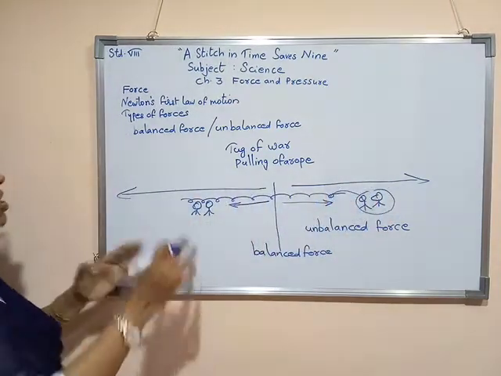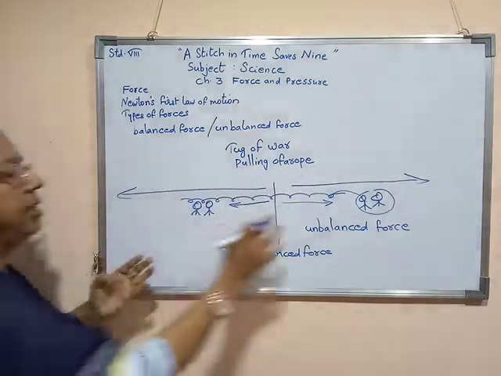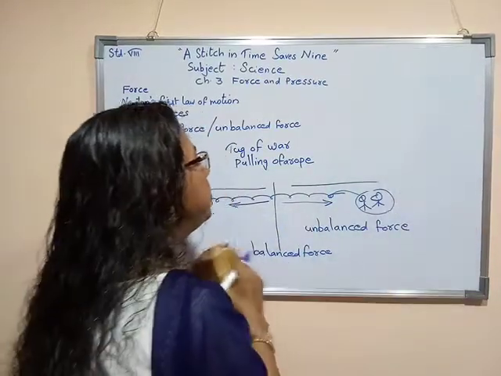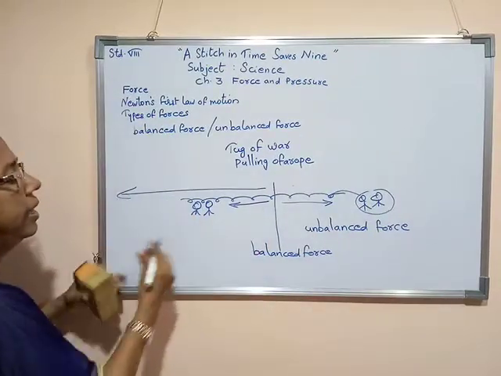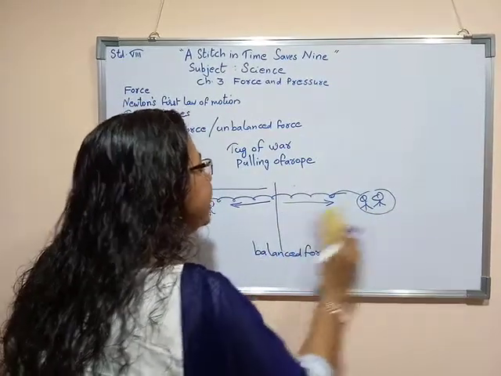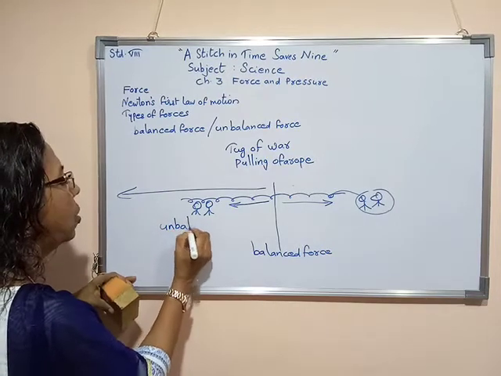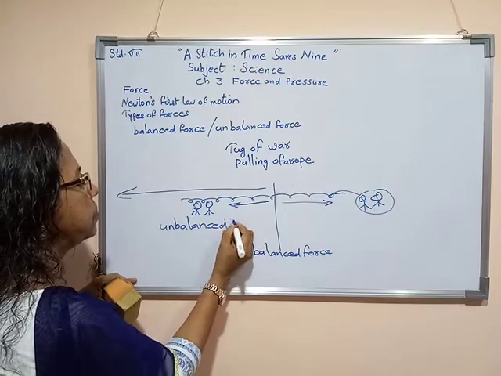So if the rope is coming towards them, then we can say there exists unbalanced force.